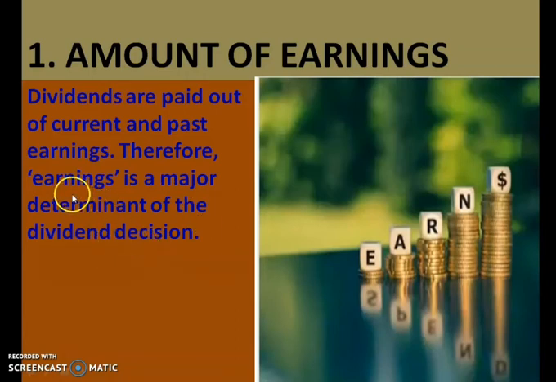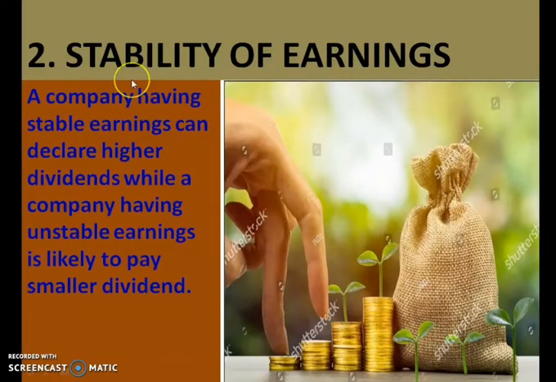So, all the dividend decisions are made on which major determinant? It's the earnings. As per the earning of that company only, the dividend decision can be made. So, the first factor of dividend decision is the amount of earning. How much you are earning, as per that earning, the dividend decision will be made. Second point is stability of earning. Is your earning stable or is it fluctuating every year?